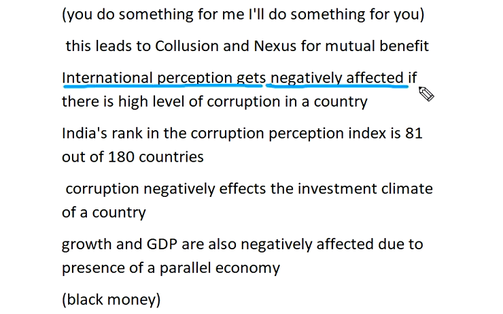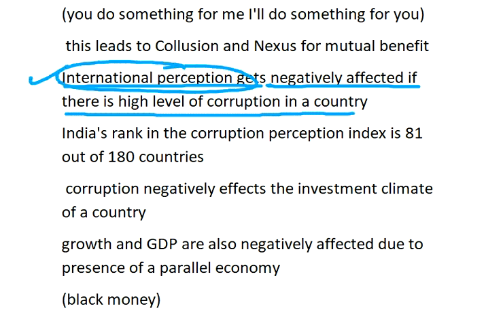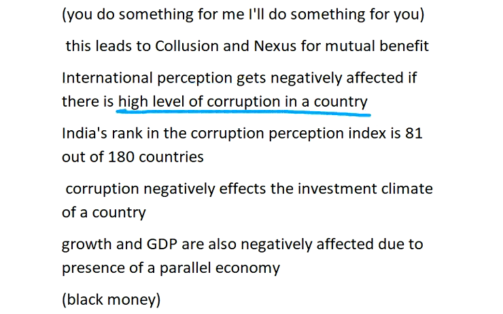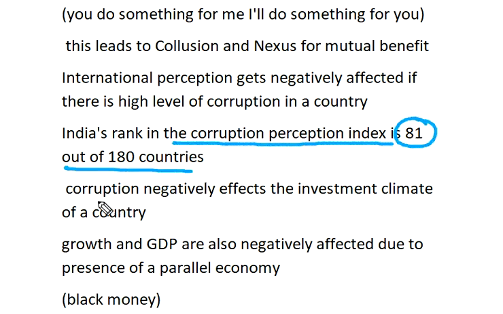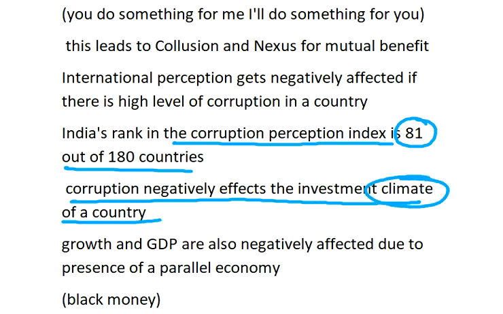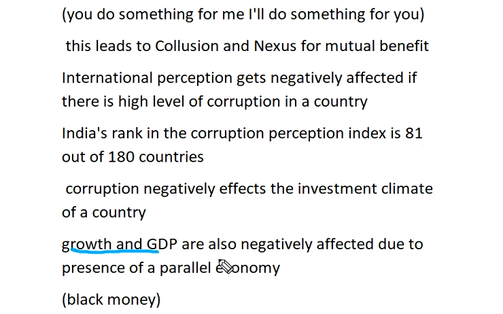International perception gets negatively affected if there is a high level of corruption in the country. India is ranked 81 out of 180 countries in the Corruption Perception Index. Corruption negatively affects the investment culture and the investment climate in the country. Growth and GDP are also negatively affected due to the presence of a parallel economy.